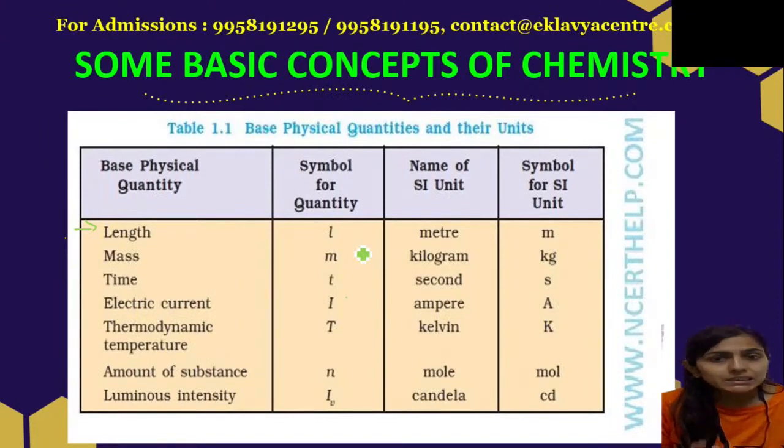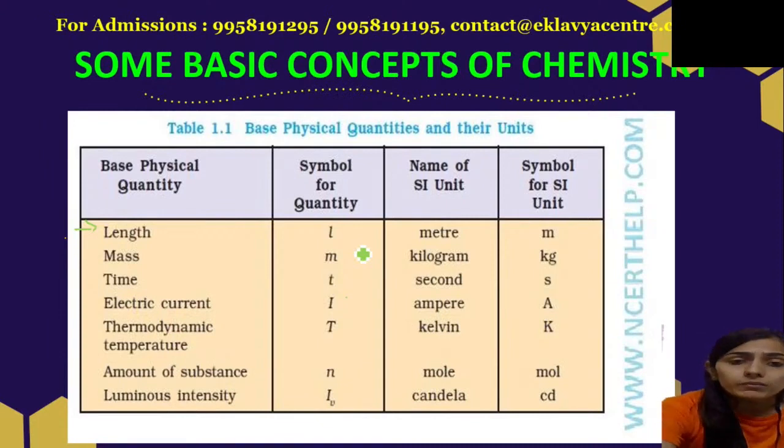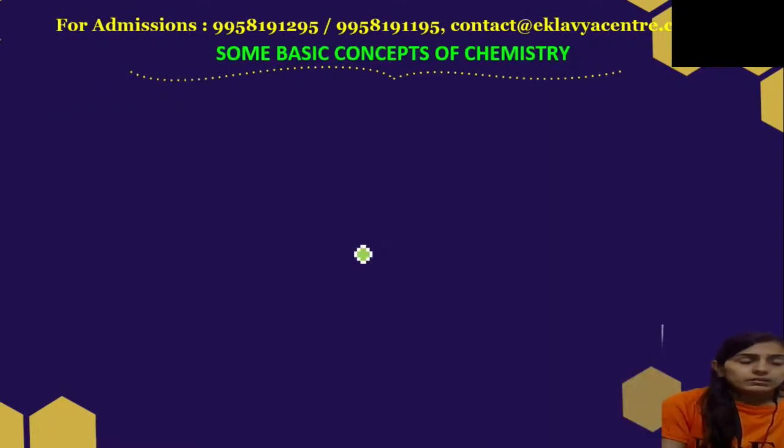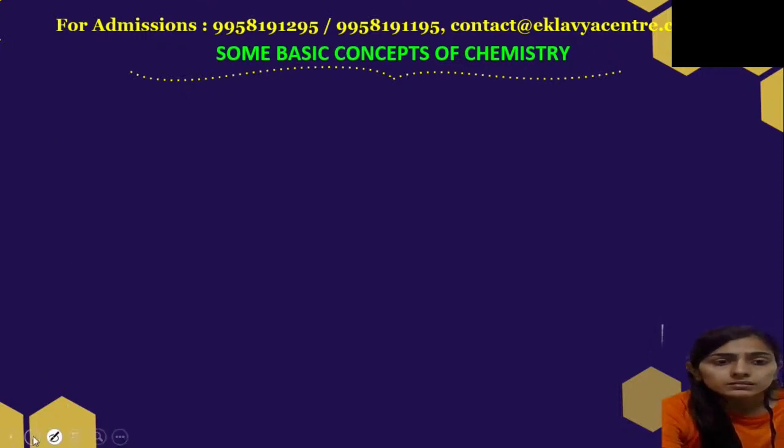Luminous intensity is basically the amount of light which comes from monochromatic radiation. You will learn about this term in physics. So these are the basic physical quantities decided by SI, the International System of Units and Measurements. Now I'm giving you some units. You should be aware of these.